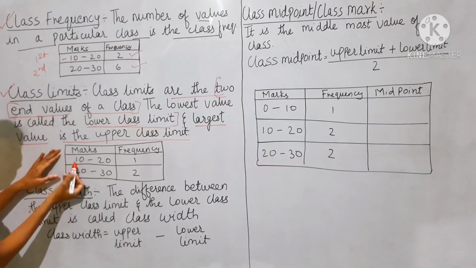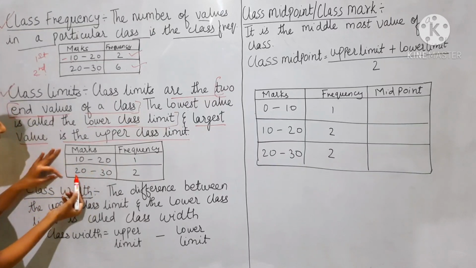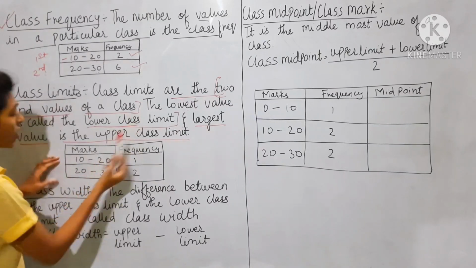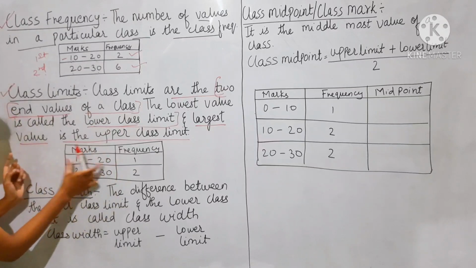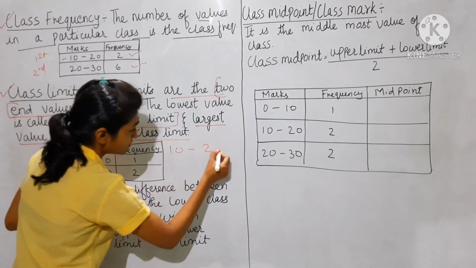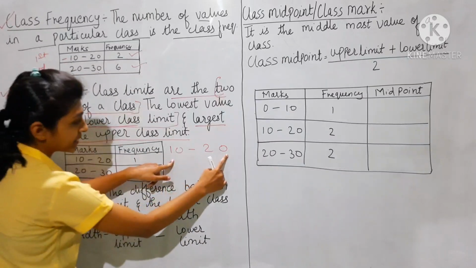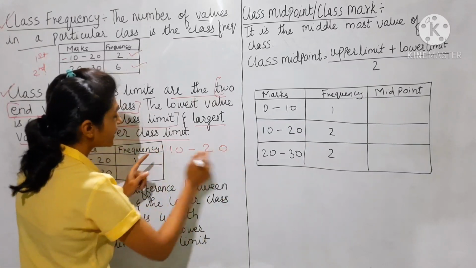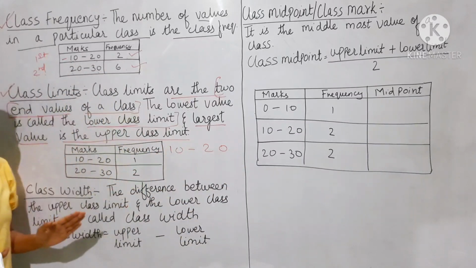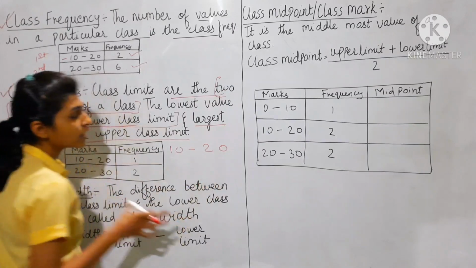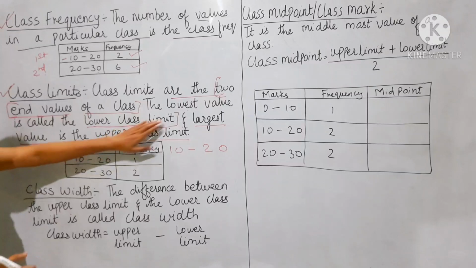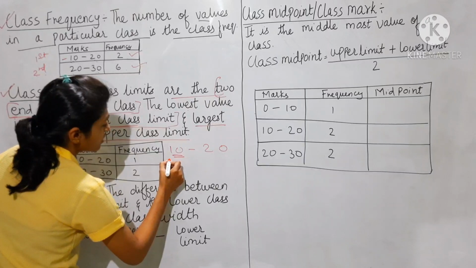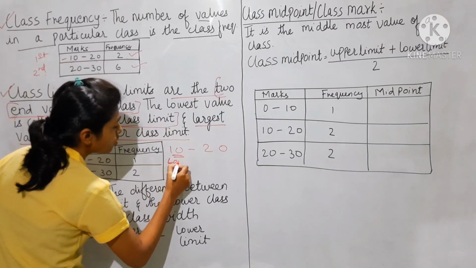Now this is the class. The first class is 10 to 20, and the second class is 20 to 30. In this example, the class limit is 10 to 20, meaning the beginning and the end of the class. So 10 to 20 is the limit of that particular class, and 20 to 30 is the limit of the next class. Now in this class, 10 is the smallest value. It is called the lower limit.